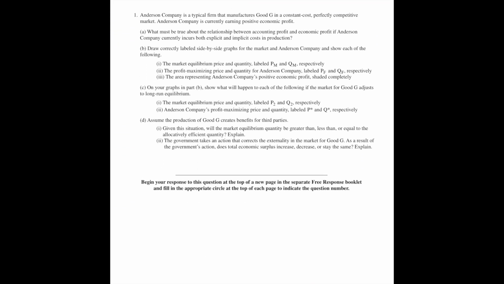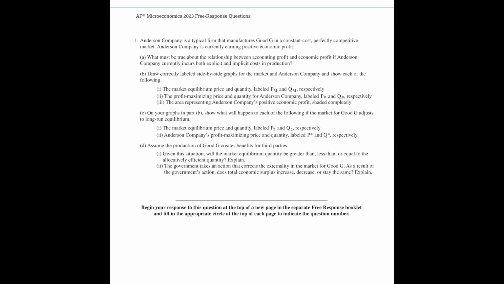Question 1. Anderson is a typical firm that is manufacturing good G in a constant cost, perfectly competitive market. Anderson Company is currently earning positive economic profit. The first thing they told us is that they are in a constant cost industry. That means that their ATC is not going to change. They are also in perfect competition, which means price equals MR. And they're earning a positive economic profit, which means price is greater than ATC.